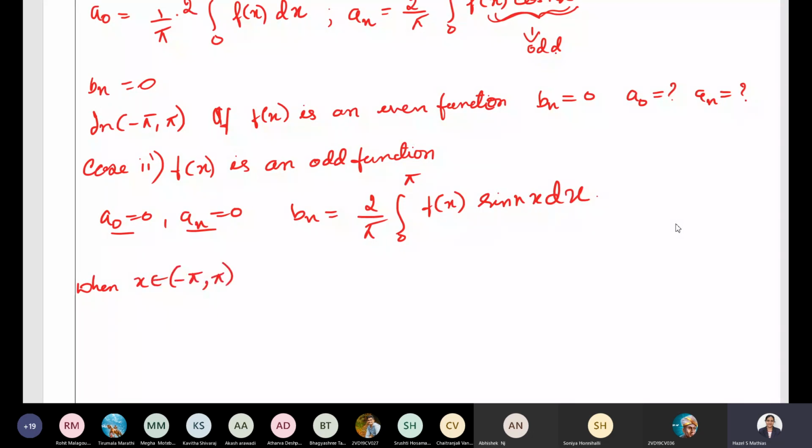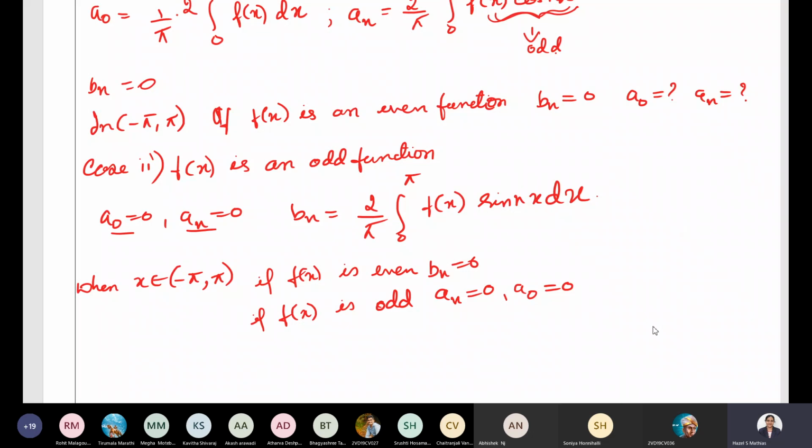When x belongs to minus pi to pi, if f of x is even, then bn equal to 0. If f of x is odd, then an equal to 0 and a naught is also equal to 0. This is very important.